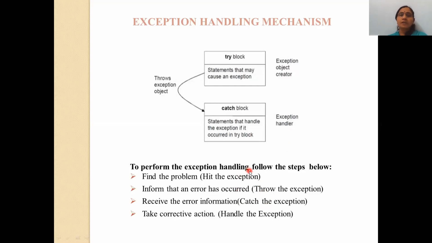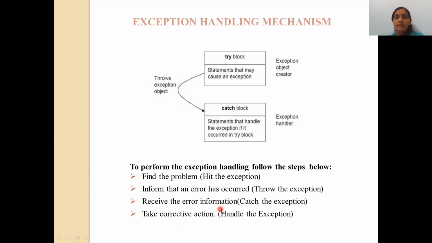In case of exception handling, first of all you find the problem at the time of writing the exception handling. Suppose, for example, I want to write a program for division by zero. So first of all I know what the problem is. So the first step is you find the problem, means hit the exception. Then the second step is inform that an error has occurred. See here, the first step will be in the try block. Then the second step, with the help of this arrow, means the throw block, informs that the error has occurred.